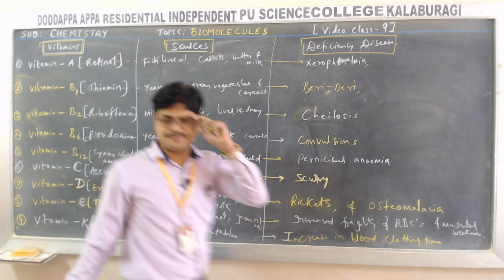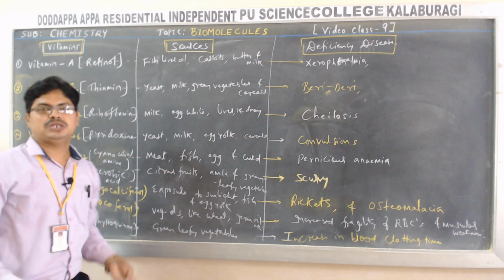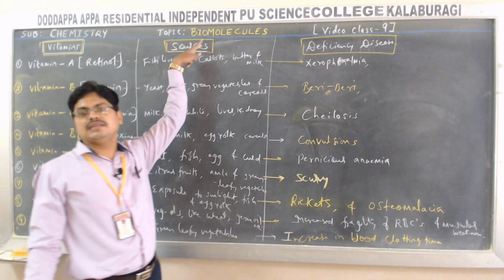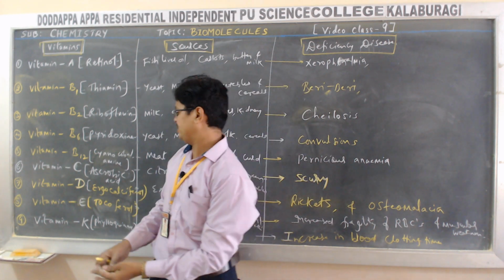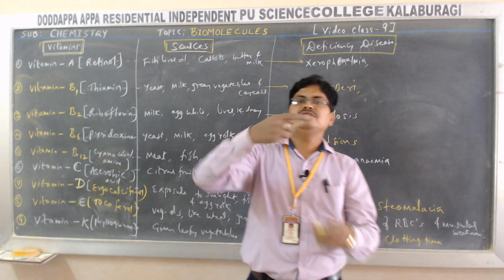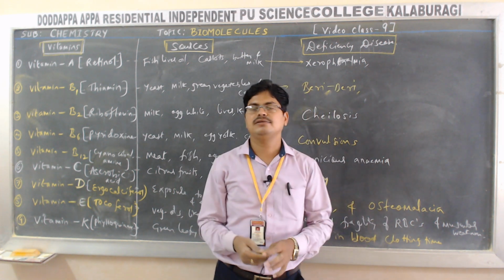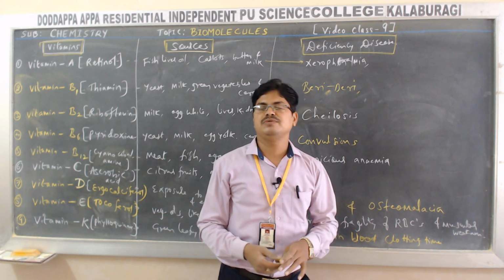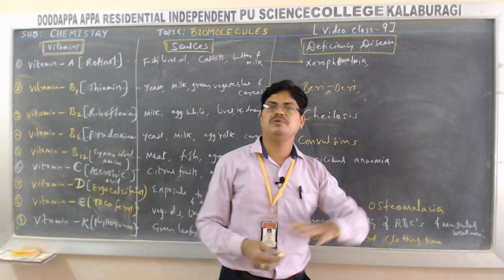Okay students, that is classification of vitamins, their sources and their deficiency diseases. Just now we came across that vitamins are classified based on solubility or absorption in oils and fat or in water, which is called fat soluble vitamins and water soluble vitamins.